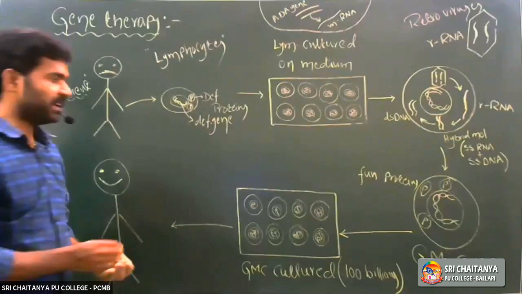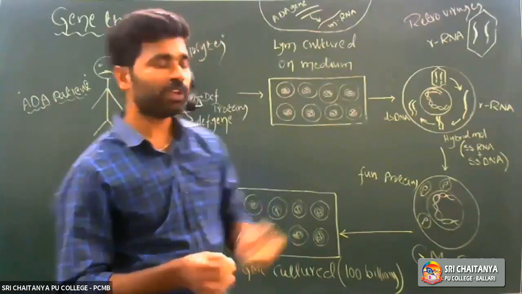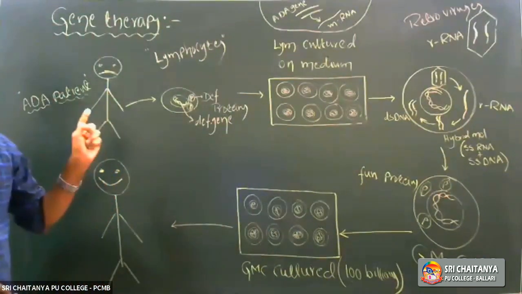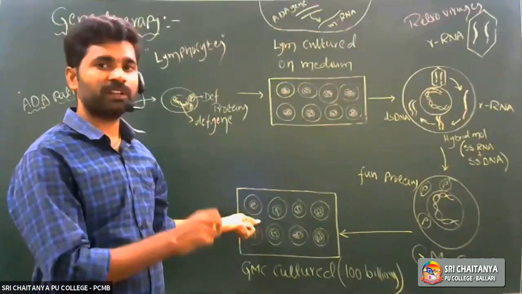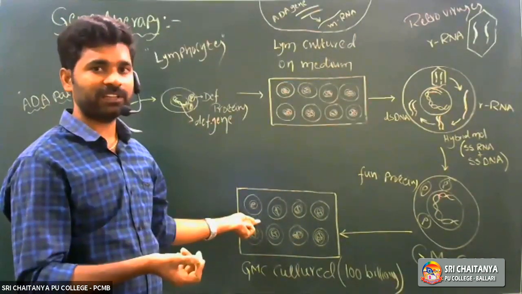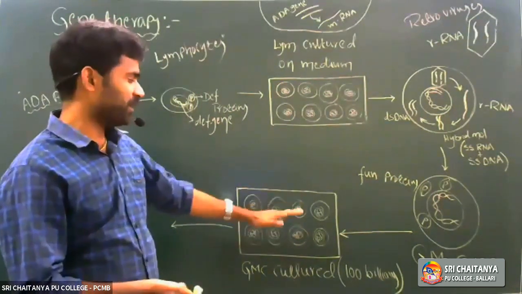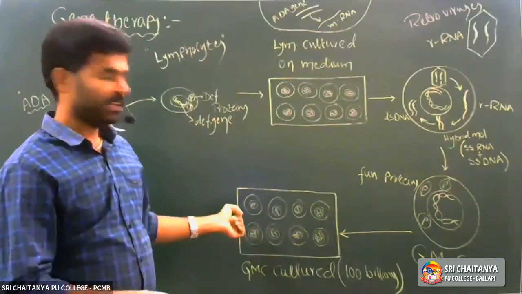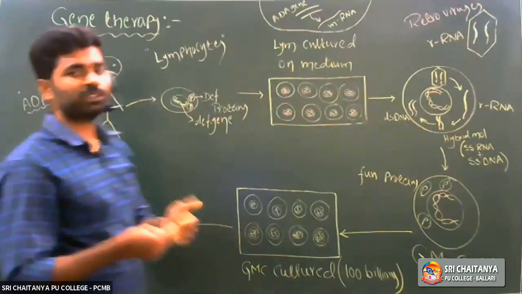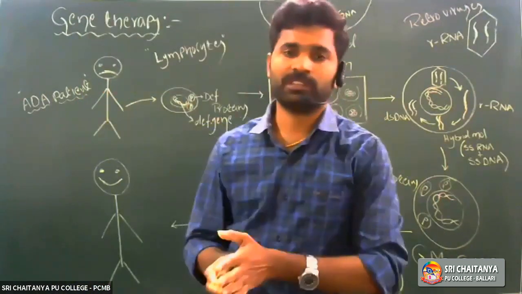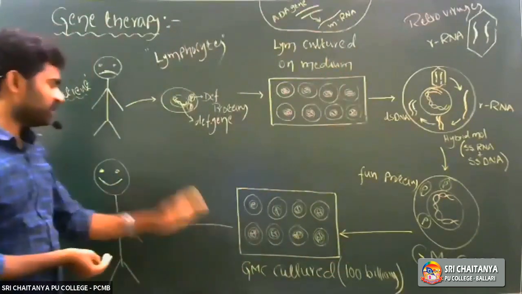But already we have some idea that the white blood cells' lifespan is 12 to 13 days only. Those cells are not immortal. Not immortal means they are mortal. Mortality rate is nothing but death rate, right? Mortality means death. So the white blood cells compulsorily lead to death. When we introduce those white blood cells into the patient, after 12 to 13 days they die.